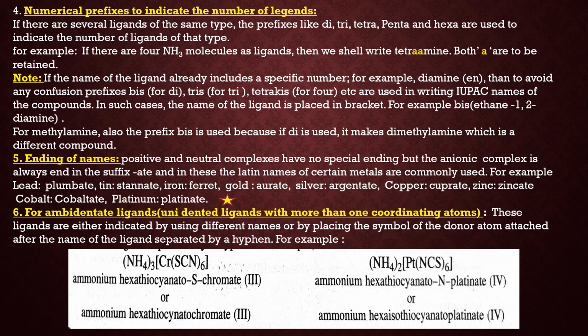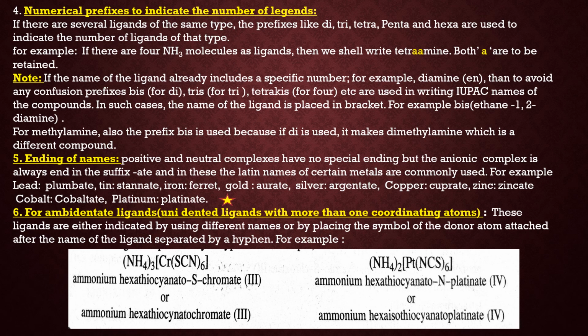For example, for lead we use plumbate, for tin stannate, for iron ferrate, for gold aurate, for silver argentate, for copper cuprate, for zinc zincate, for cobalt cobaltate, for platinum platinate. I am putting a star, that means it is a very important point. Children make so many mistakes in this thing.